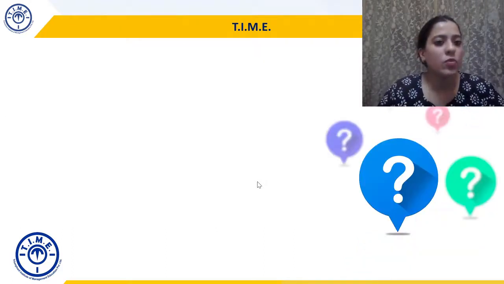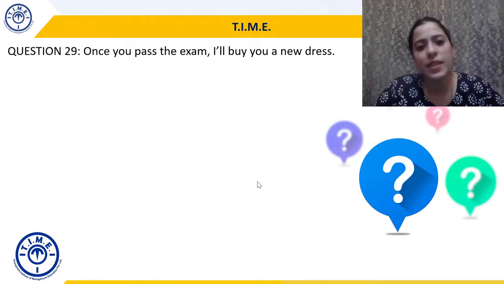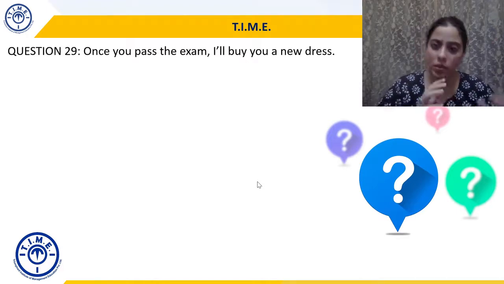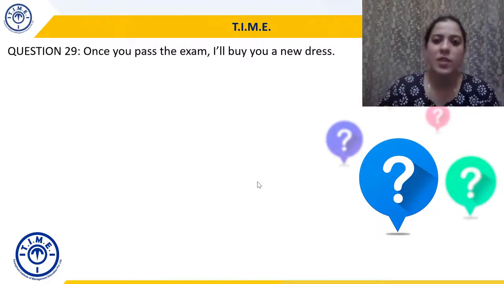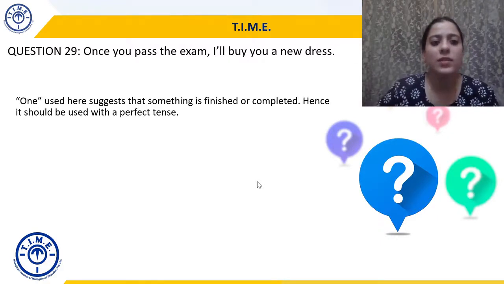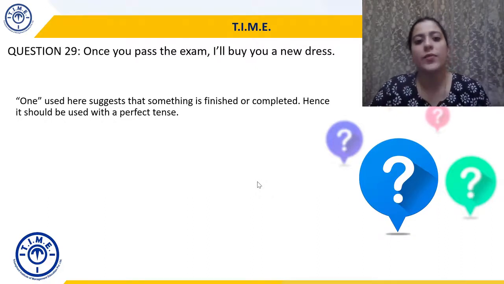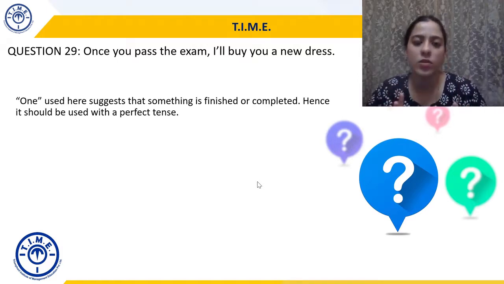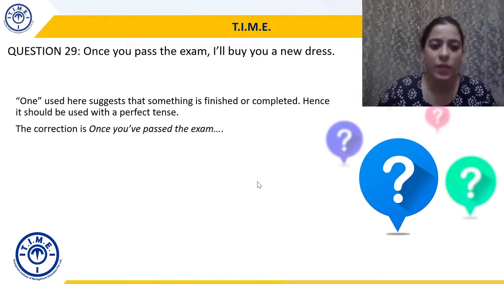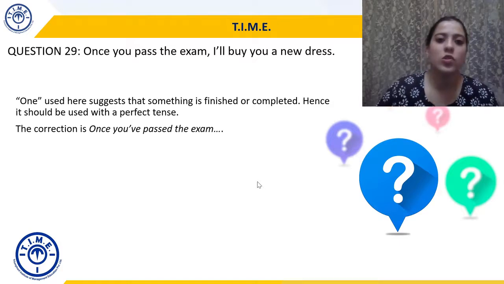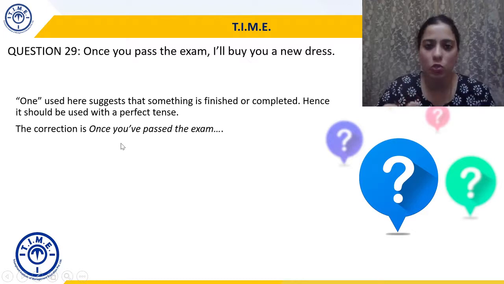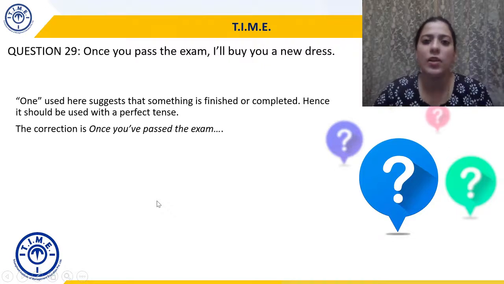Moving to question 29. Once you pass the exam, I'll buy you a new dress. Seems okay. But the problem here is that once suggests that something is finished or completed. And as we know from our previous discussions, if something is finished or completed, the perfect tense should be used. And that's why the correction will be once you have passed the exam. I have written the contraction, you've, but if you take the long form, it will be once you have passed the exam, I'll buy you a new dress.